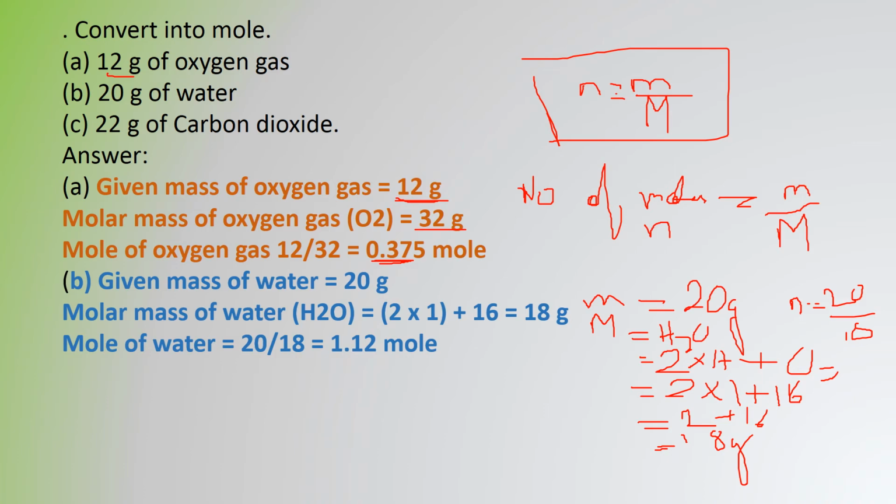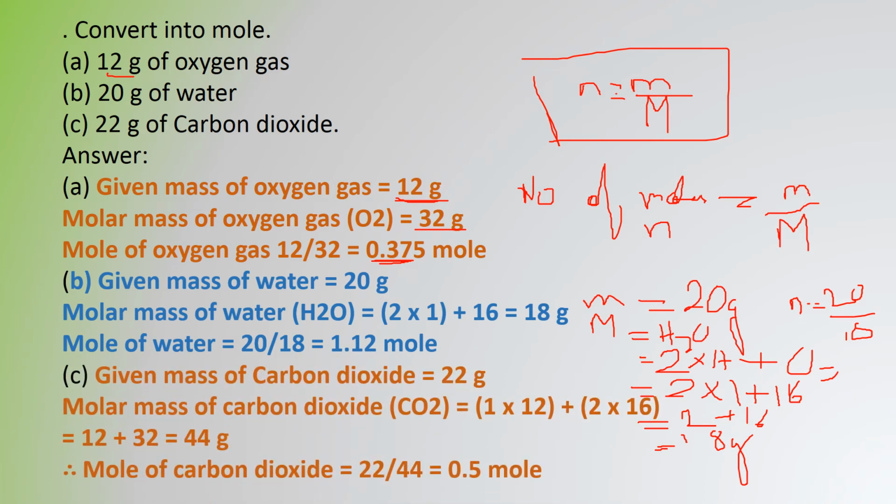So again, the third question. Given mass is 22 gram. The molar mass of carbon dioxide you have to find out, that is 1 into 12, the atomic mass of carbon is 12, plus 2 into 16. So we are getting 44 grams. How to calculate? Small letter n is equal to small m by capital M, that is 22 by 44, 0.5 moles. So this is how you have to find out the number of moles.